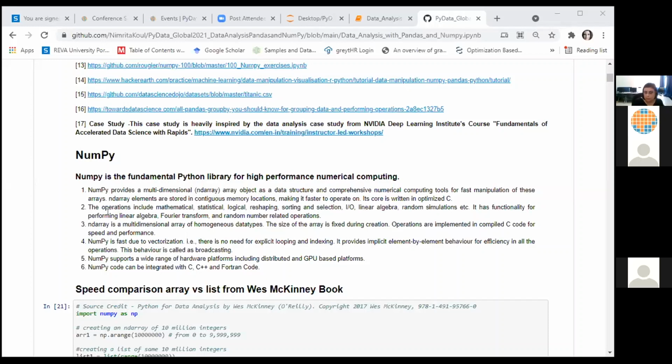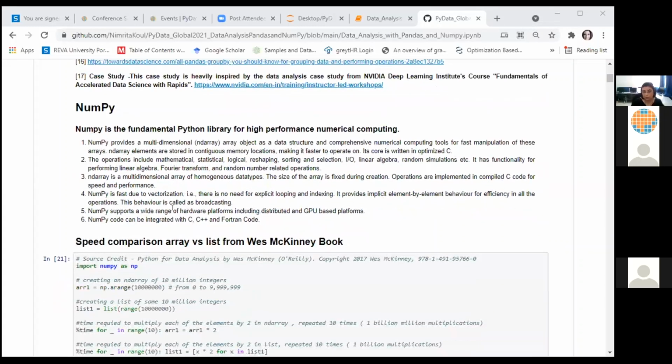Right. So I spoke about this multi-dimensional array, or ndarray as it is called. This is an encapsulated wrapper over a multi-dimensional array object, which has a lot of built-in functions which can be used by programmers to work with their data. One factor which helps NumPy work very fast is the contiguous memory allocation inside RAM. The other one is vectorization and broadcasting. Using vectorization and broadcasting, a programmer has no need to write explicit loops and indexes while performing operations on large amounts of data in a multidimensional array.